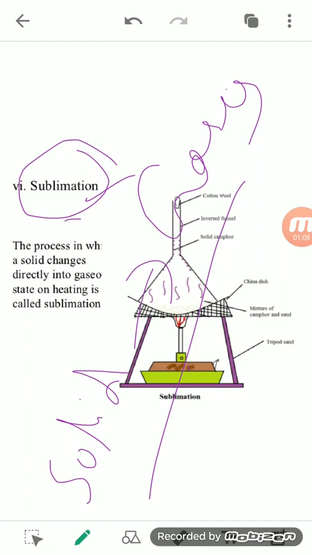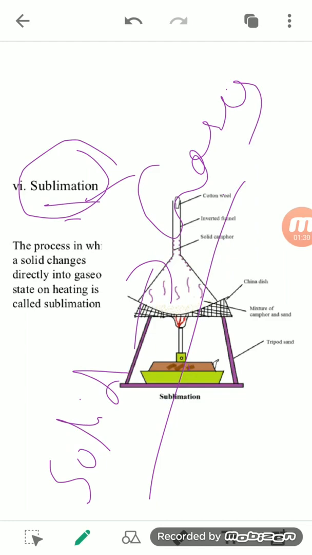In evaporation the liquid gets converted into gases, in condensation the gases get converted into liquid, but here the solid directly changes into gases.